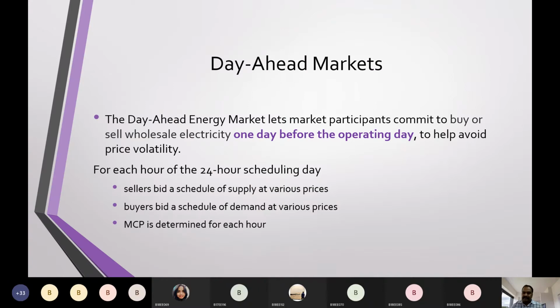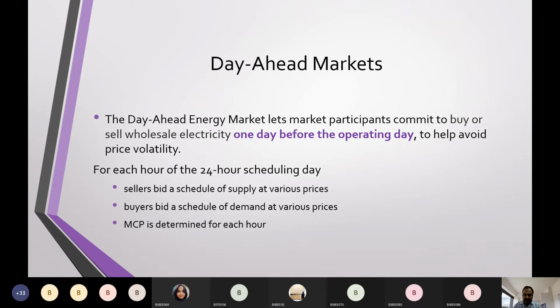Day ahead energy markets. First of all, the day ahead energy market lets the market participants commit to buying or selling wholesale electricity one day before the operating day. The name itself says day ahead, right? So which means one day before the operating day. So I'll be making a bid either for selling or for buying. So everything will be fixed now itself, but the delivery will be tomorrow.